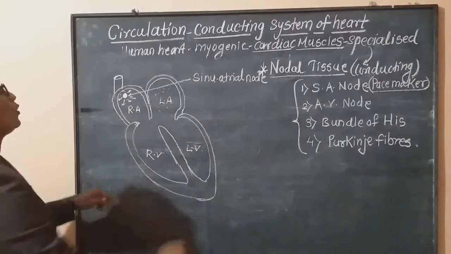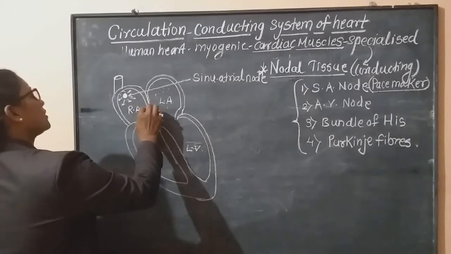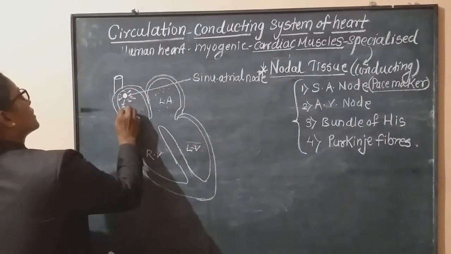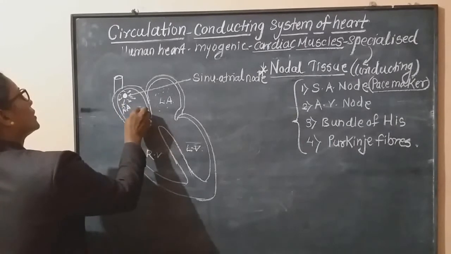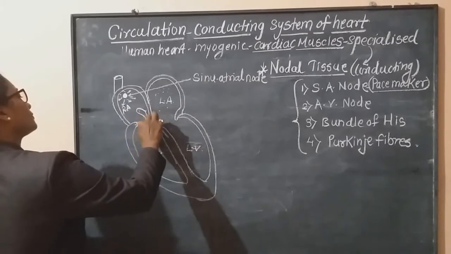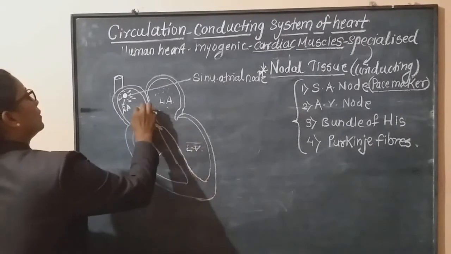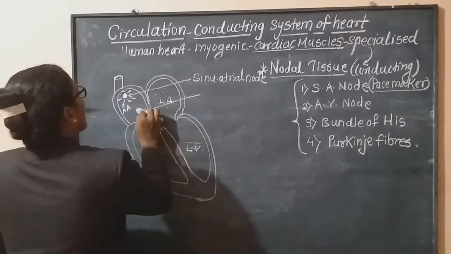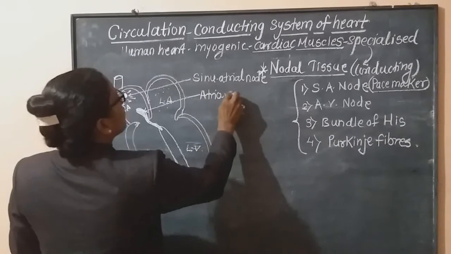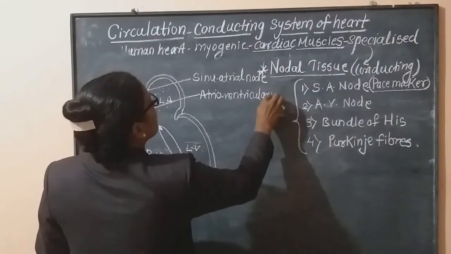And this wave of contraction is also transferred towards the second node. The second node is called the AV node, means atrioventricular node.